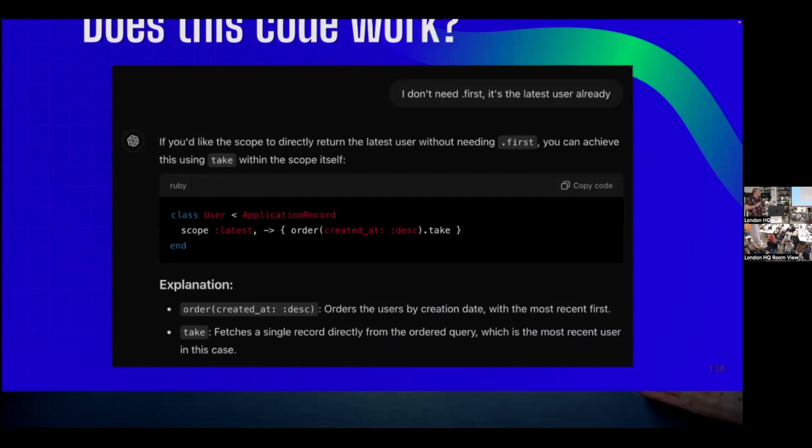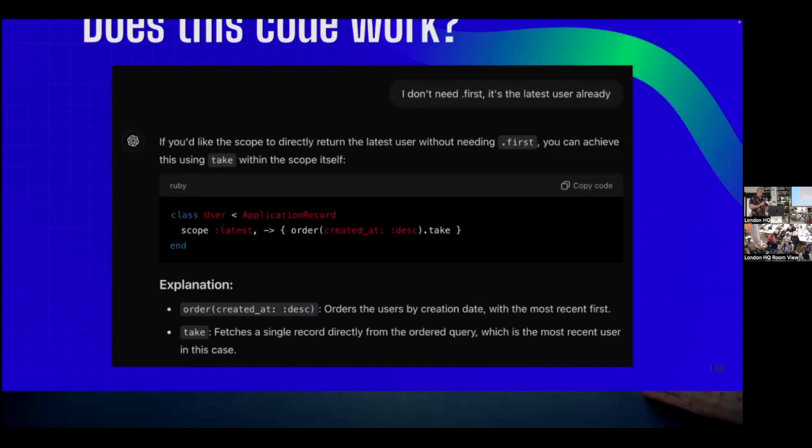Again, we have the question like, does this work? Is this going to validly do things? Murad looks really distressed, but says yes, it works, which is the correct answer. It does work. This functions. It will return to you a single user. This is the wrong thing to do in Rails. This is not how scopes should behave.